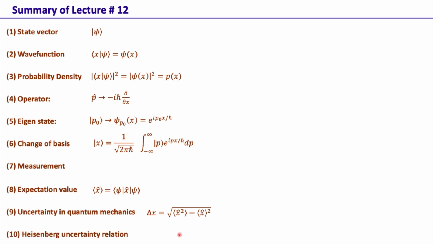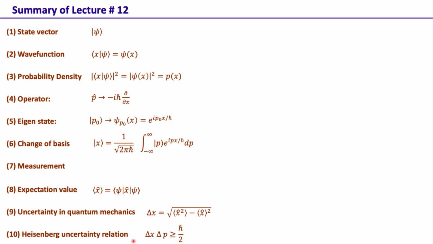We also looked at the Heisenberg uncertainty principle, which basically says that if you have two conjugate variables, then they cannot be measured with infinite accuracy at the same time. So if we know the position very accurately, we cannot have very accurate information about momentum, to the extent that the product of the uncertainties has to follow this inequality: delta x delta p is greater than or equal to h bar by 2.